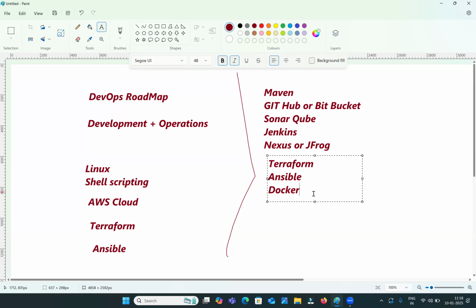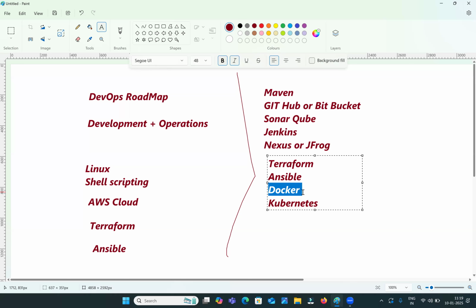Next, guys, after Docker you should know Kubernetes. This is very important. With Kubernetes, what are we going to do? By using Docker, we are going to create the containers. Whatever containers you have created by using Docker, we need to manage all those containers.